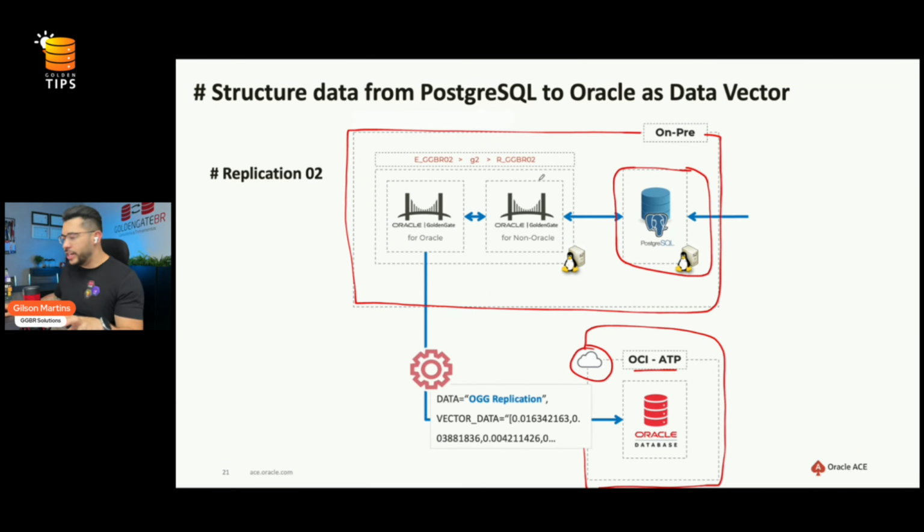So what we have here is still GoldenGate for non-Oracle in this scenario capturing data from the Postgres, and another GoldenGate instance to deliver this data to the Oracle.